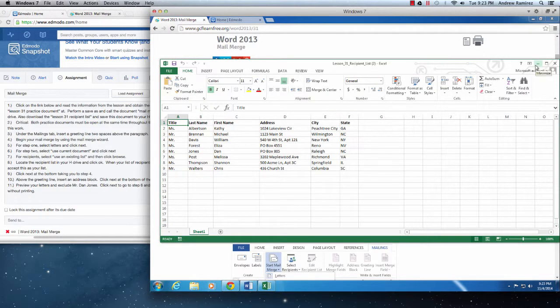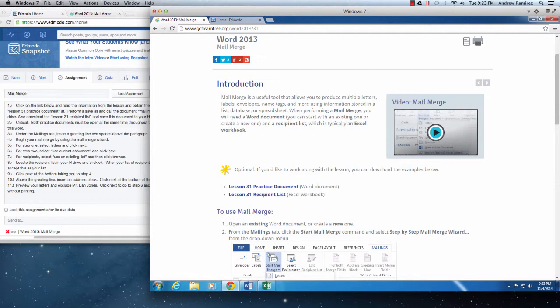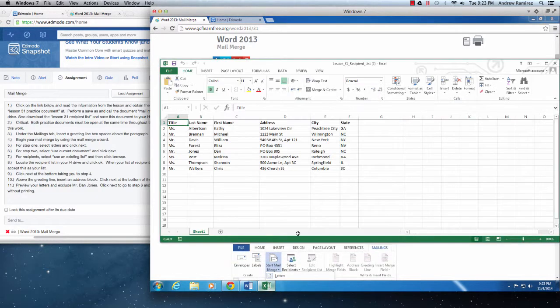Minimize it, and then you'll be set. So you have to have both of these open, and we'll talk about that again in just a moment. But with this Excel document, the good thing is, unlike the charts assignment where you had to go in there and edit the information in the Excel document, you're not going to have to do that for this one. So that's a good thing.